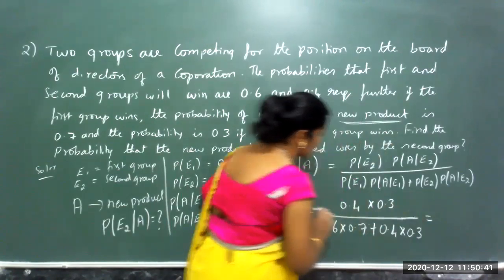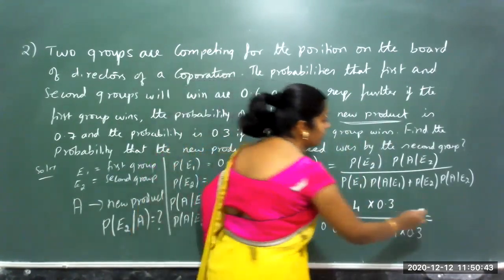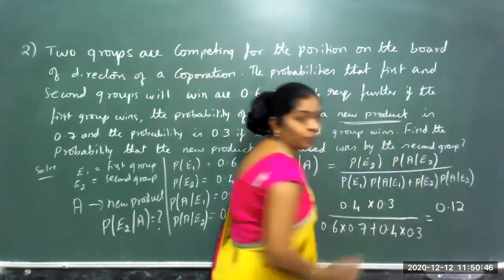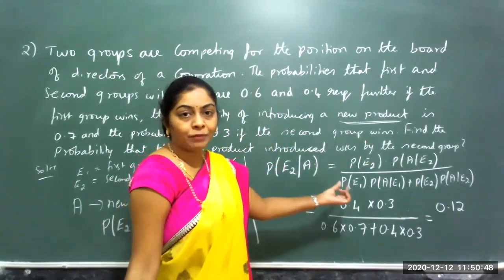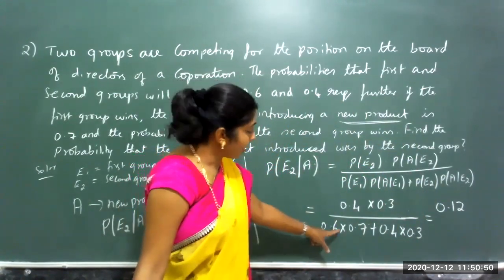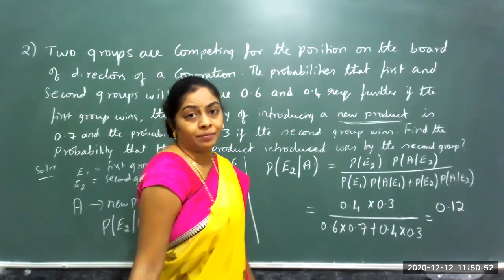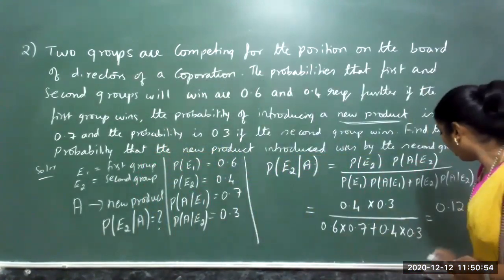Let me simplify this. 0.4 into 0.3, 0.12. 4 3s are 12, after 2 the decimal place. And 3, then 6 7s are. What do I get back?